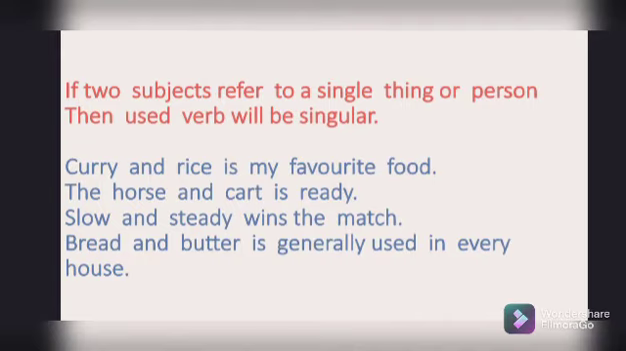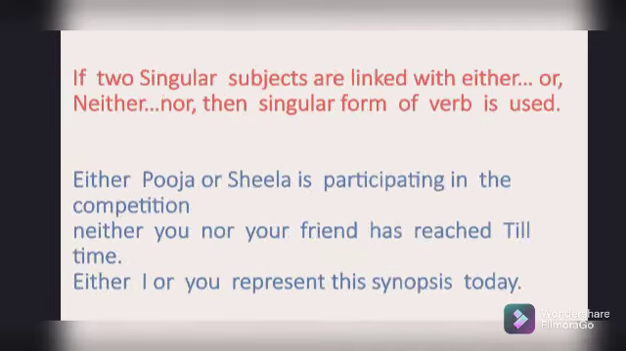The horse and cart is ready. The slow and steady wins the match. The bread and butter is generally used in every house. So these sentences show that two things are always used with each other every time. So we always use the singular form of the verb with these types of nouns, which are joined together by and and point out one thing or person.